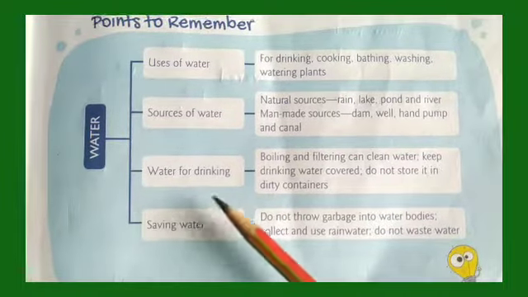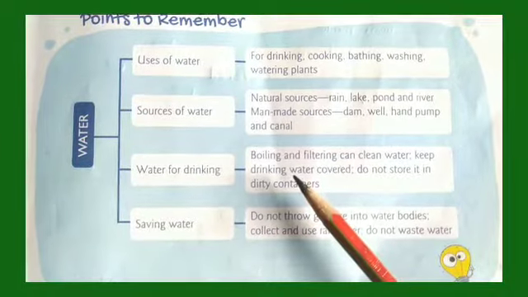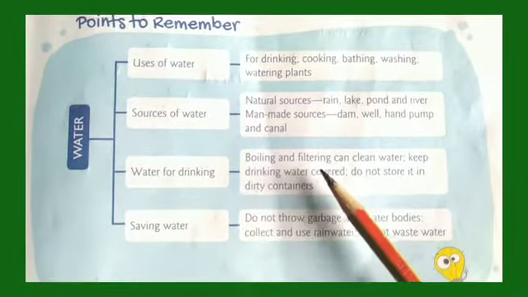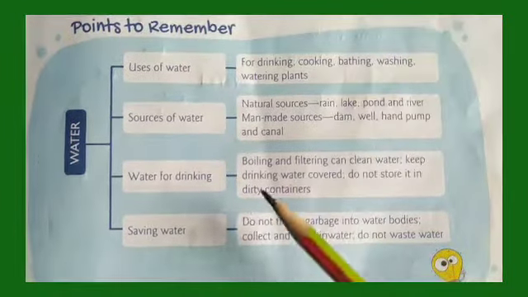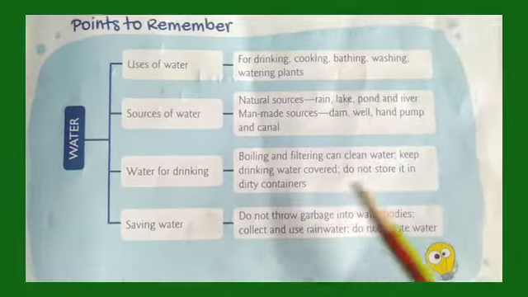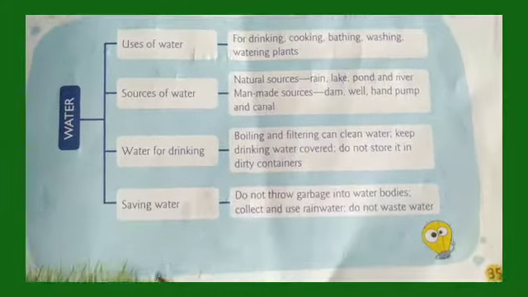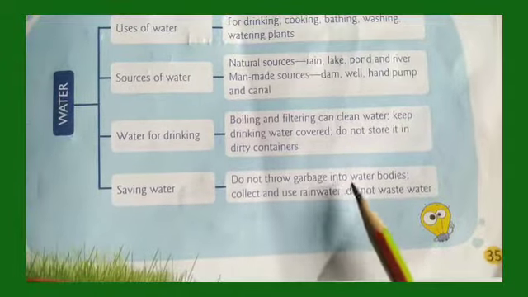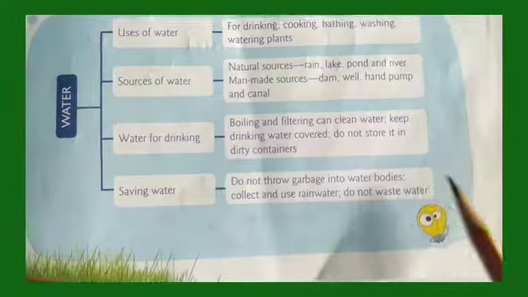Then water for drinking. How can we make water safe or free from germs? That is by boiling and filtering. We can make water clean. So by boiling and filtering we can make water clean, and keep drinking water. Do not store it in dirty containers. Saving water. Do not throw garbage into water bodies. Collect and use water. Do not waste water.